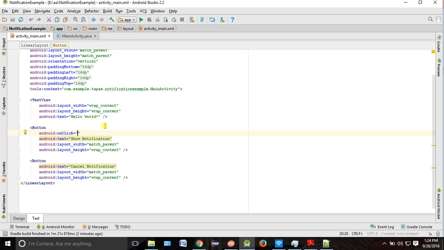That is the good option. Okay. So for timing, if you want to do it fast, you just put the method name. Suppose I want to show notification 1. This is your method name. Okay, and what is the second method? Cancel notification